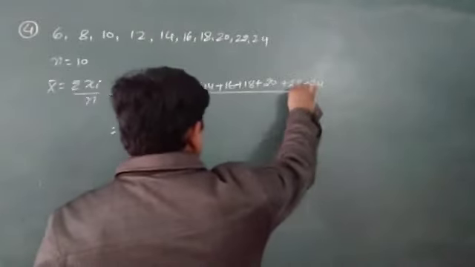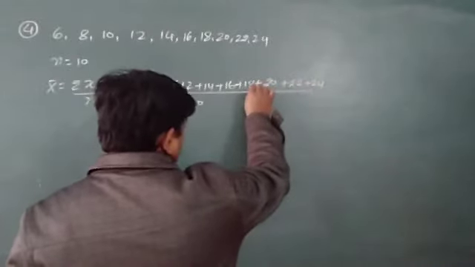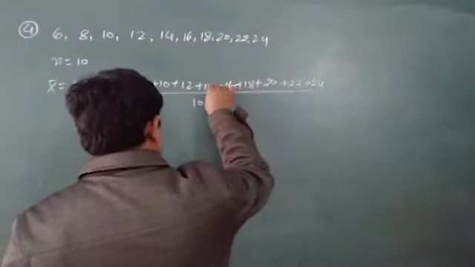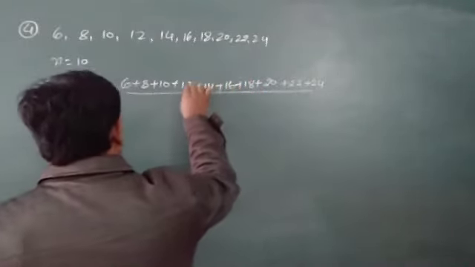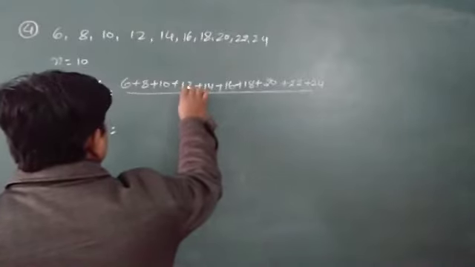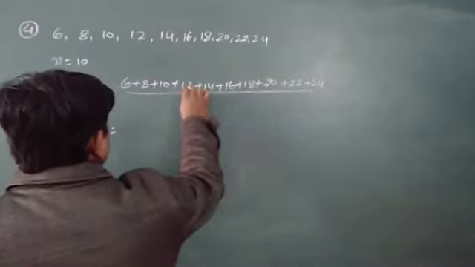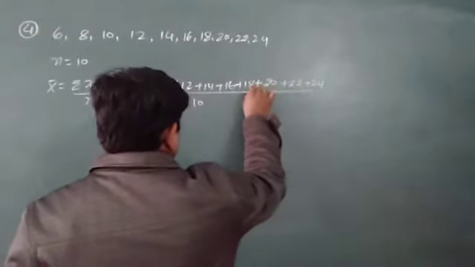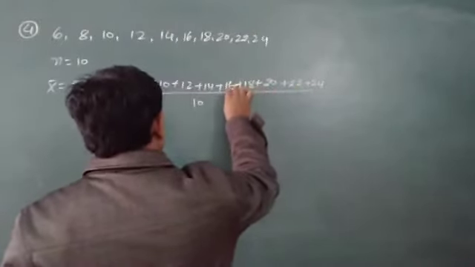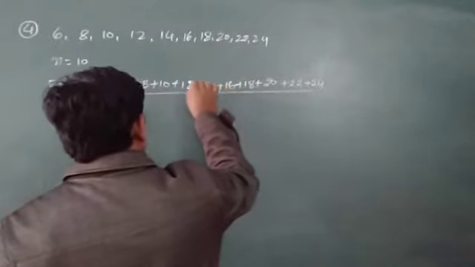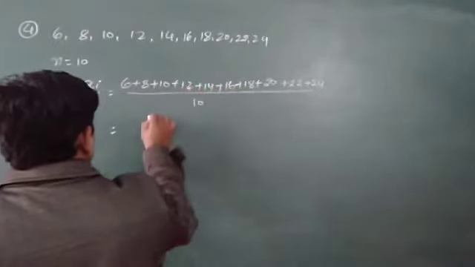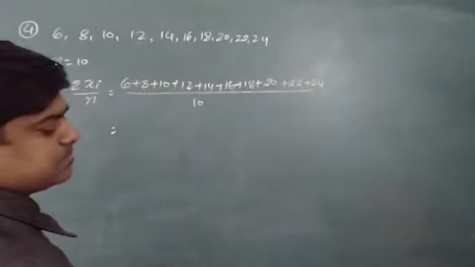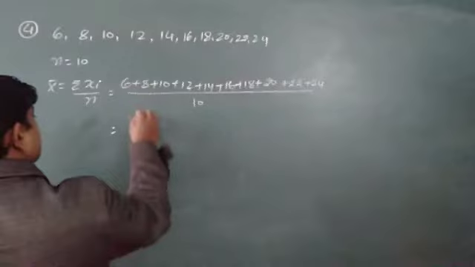Now 4 plus 2 is 6, 6 plus 8 is 14, 14 plus 6 is 22, 22 plus 4 is 26, 26 plus 2 is 28, 28 plus 8 will be 36, plus 6 will be 42.